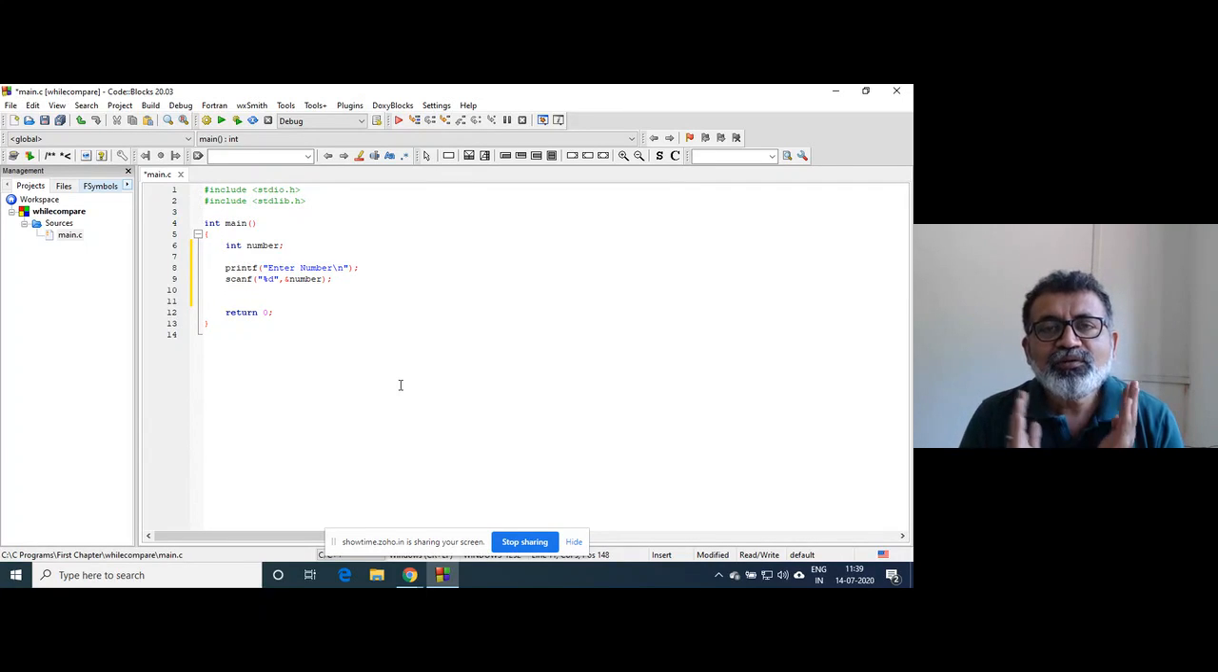Now see how inside our mind we come to the conclusion whether a particular number is divisible by any number. So suppose I take 23. To come to the conclusion whether 23 is a prime number or not, we start dividing it by 2.